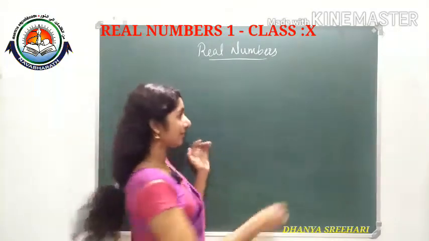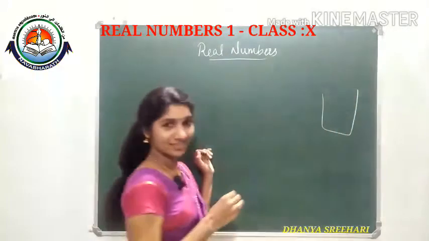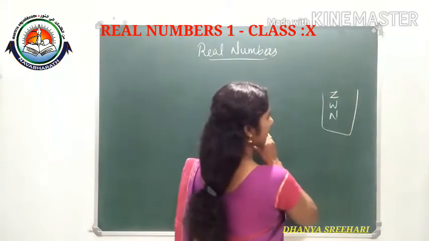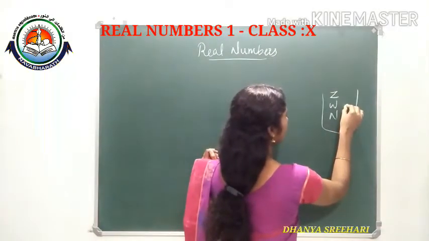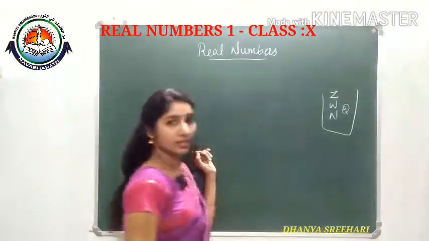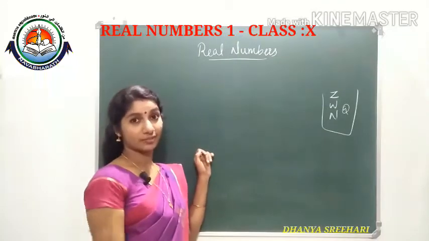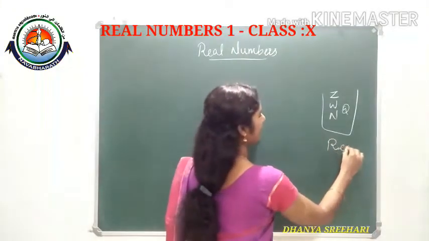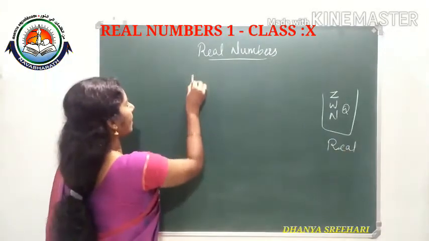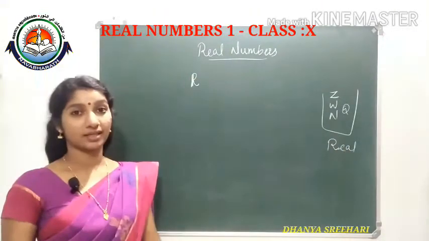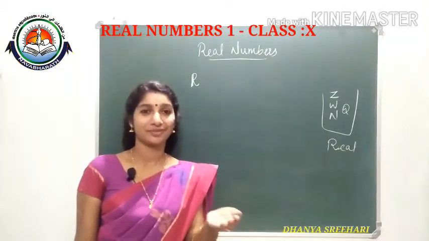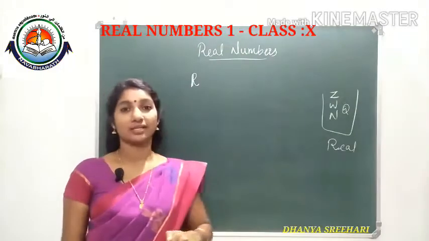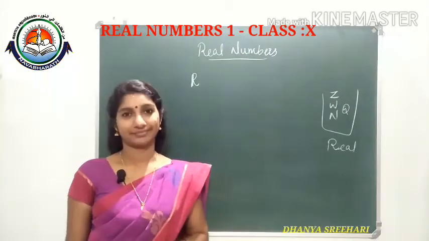Natural numbers. See, one bag. Natural numbers are there in the bag. All numbers are there. Integers are there, Z or I we can use. Rational numbers are there, Q. And irrational numbers also are there. Total we will call it as real numbers. Shortly we will write R for real numbers. Capital letter R. Next year, in +1 if you are continuing maths, you can see capital letter R like this, we will write for representing the real number system.